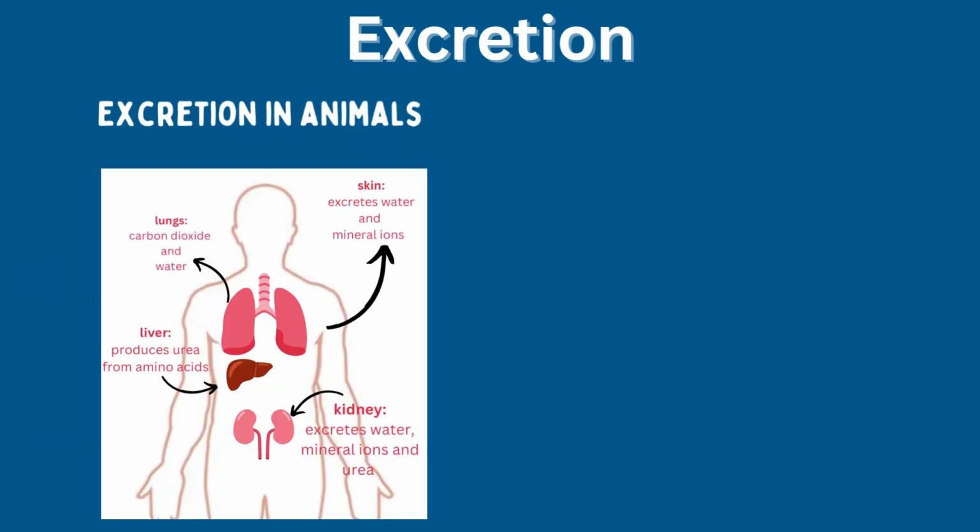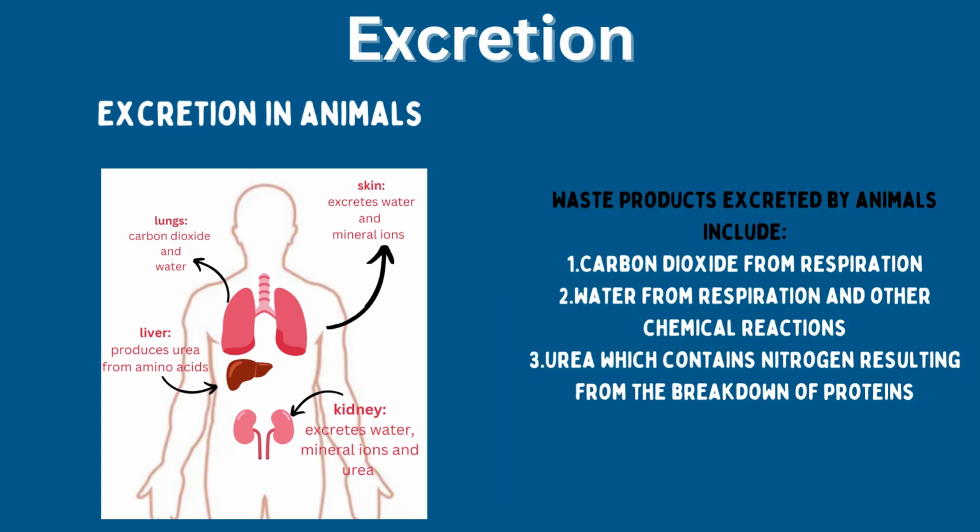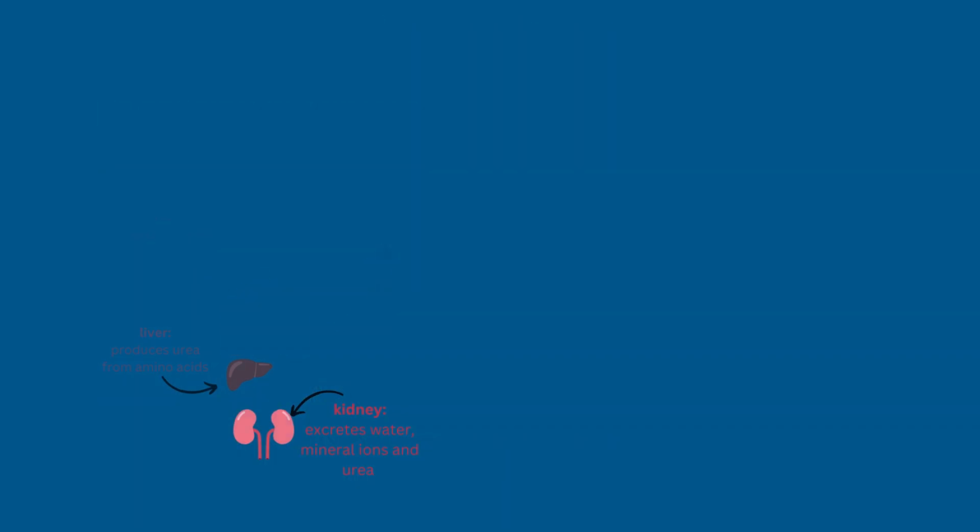Excretion in animals. Lungs excrete carbon dioxide and water, whereas the liver produces urea from amino acids. Skin excretes water and mineral ions, whereas the kidney excretes water, mineral ions, and urea. Waste products excreted by animals include carbon dioxide from respiration, water from respiration, and other chemical reactions, and urea, which contains nitrogen resulting from the breakdown of proteins.